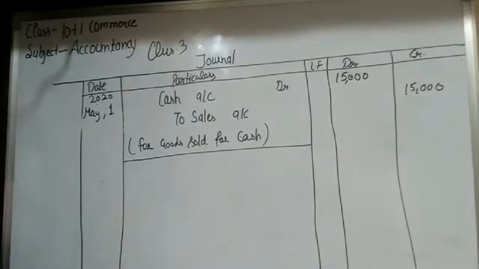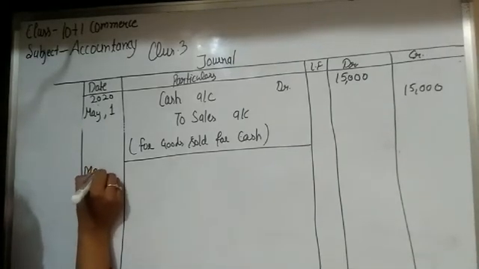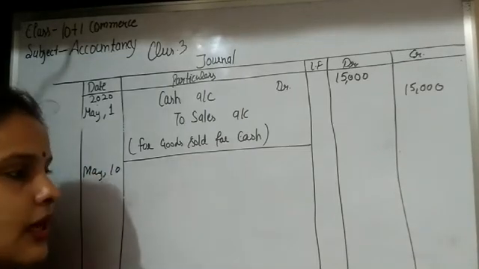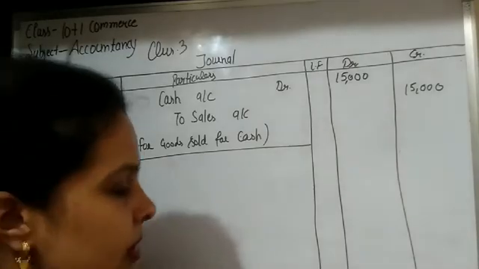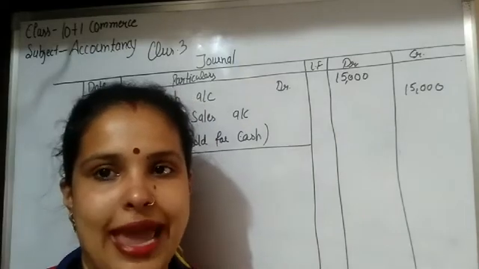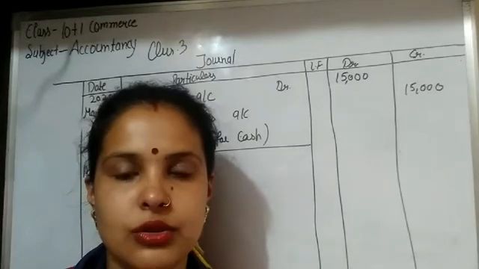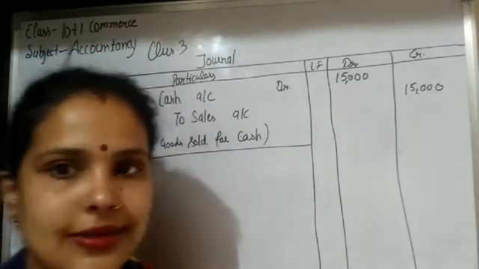Next transaction is: sold goods to Raman, and this transaction is held on May 10. Okay, sold goods to Raman, students. Here this sale is done on credit because the name of the person is given and the word cash is not mentioned. So the cash word is not mentioned here and the name of the person is given, so we should understand that this transaction is a credit transaction.